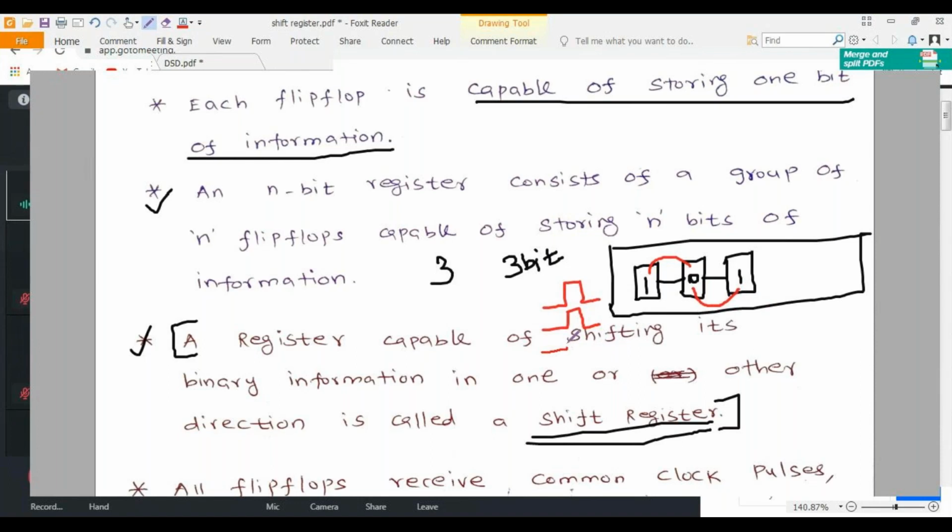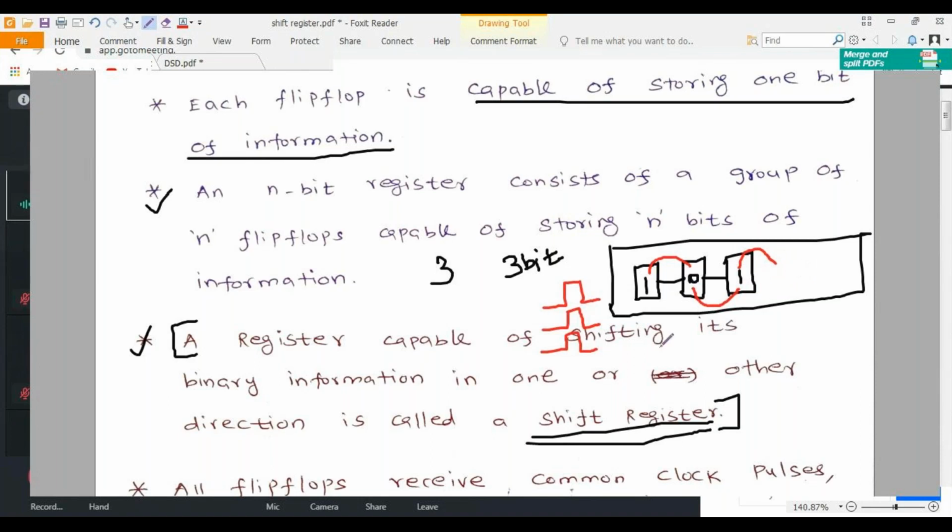If I'm applying a third clock pulse, the value present in my third flip flop will be shifted to the next flip flop. Here there is no flip flop connected, so the value will be omitted.